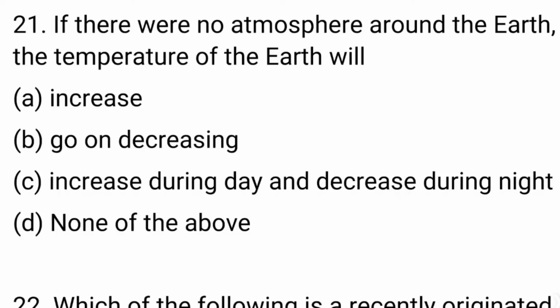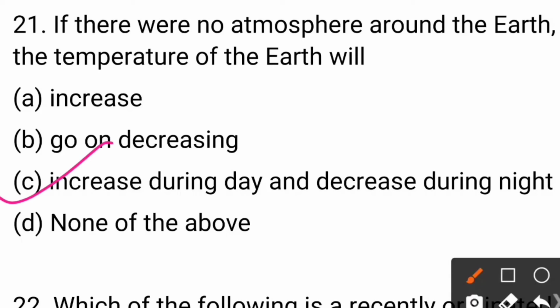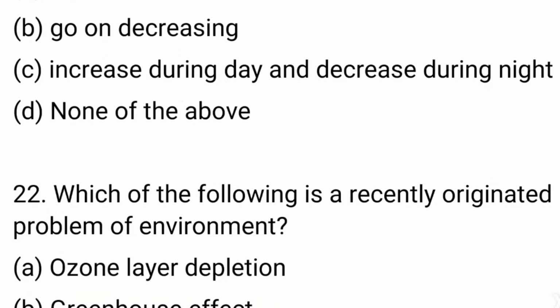If there were no atmosphere around the earth, the temperature of the earth will increase, go on decreasing, increase during day and decrease during night, none of the above. The answer is increase during day and decrease during night, option number C.